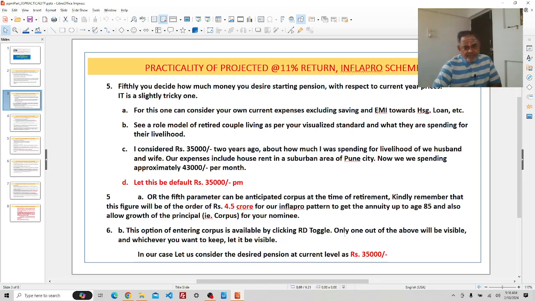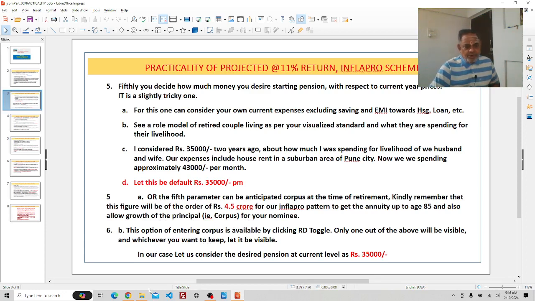I'll show you where it is. Only one out of the above will be visible. Whichever you want, keep it: either the corpus fund or the current value of the retirement pension. In our case, let's consider the desired pension at the current level of 35,000 rupees. See, in this option, entering a corpus is available by clicking the toggle. Only one of these will be visible, but whichever you want to keep, let it be visible.